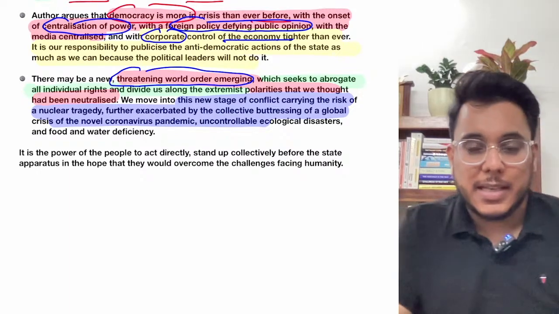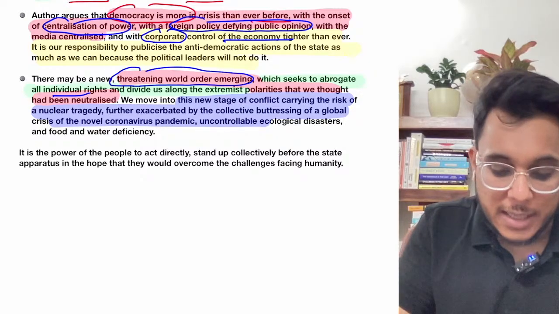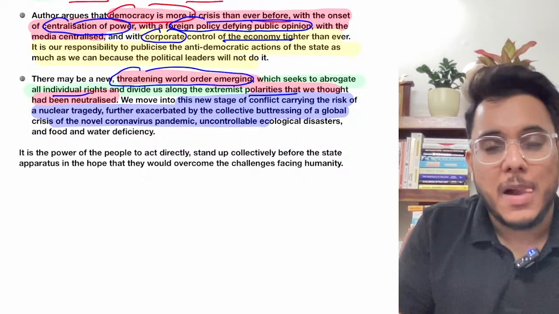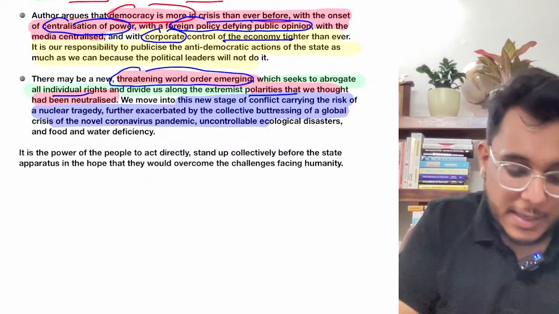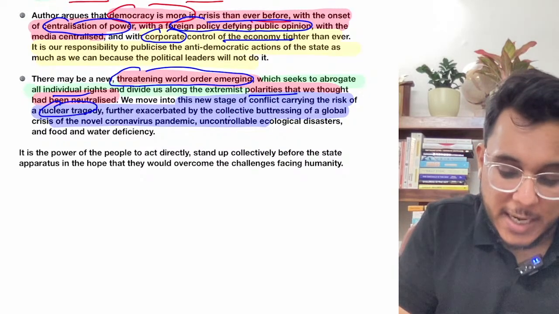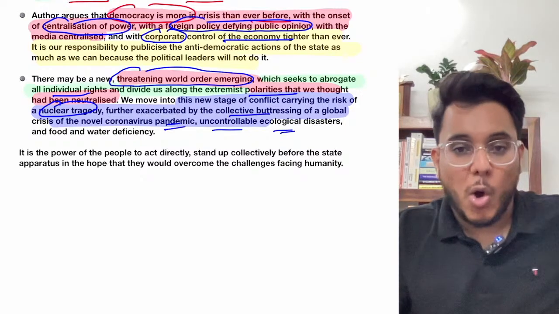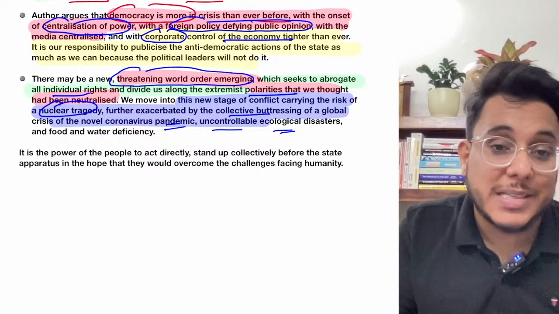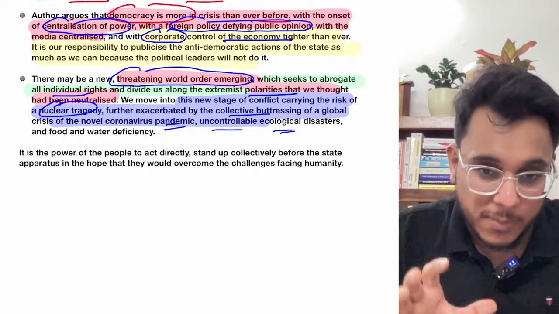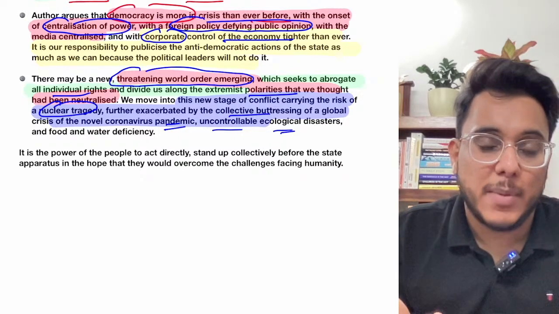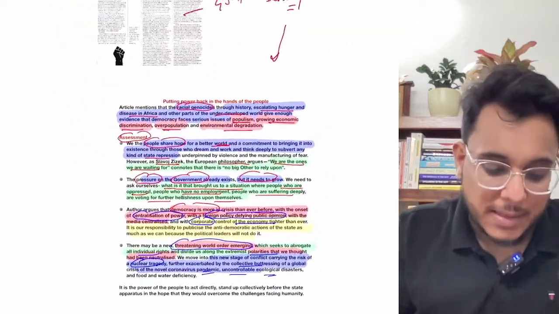Now it has been said that individual rights have been reduced. There are polarities that are coming, divisions that are coming, conflicts that are coming. There is even a fear of nuclear tragedy that will happen. Okay, a coronavirus pandemic, ecological disasters, all these particular things are happening. So the democracies are in decline, and right now power is in the hands of the people themselves, that they need to take some meaningful decisions so that the democratic decline can be stopped. So this is something that has been provided.